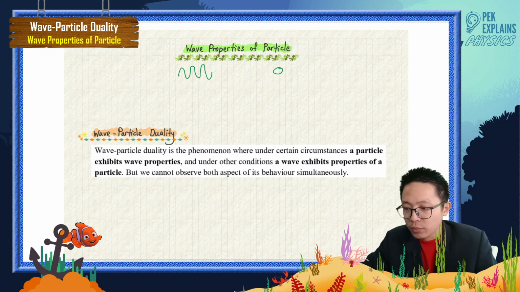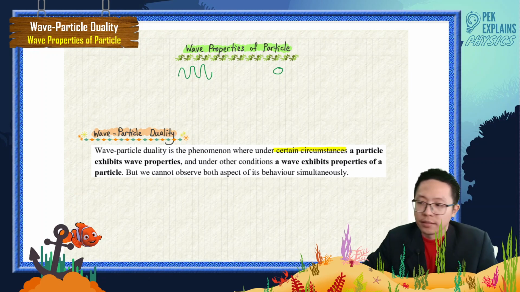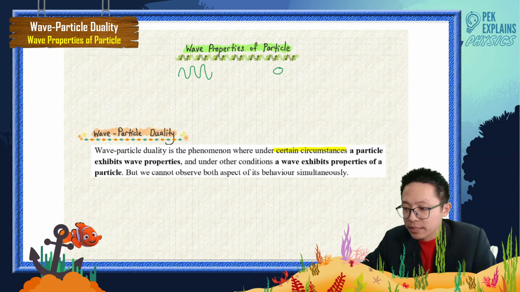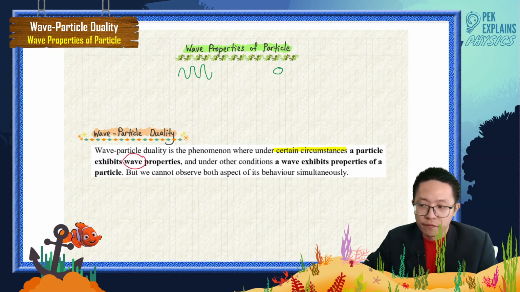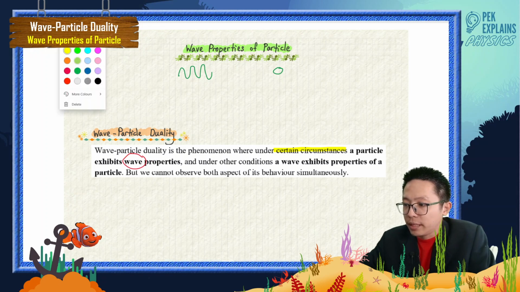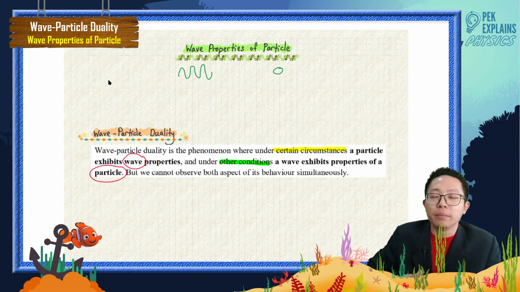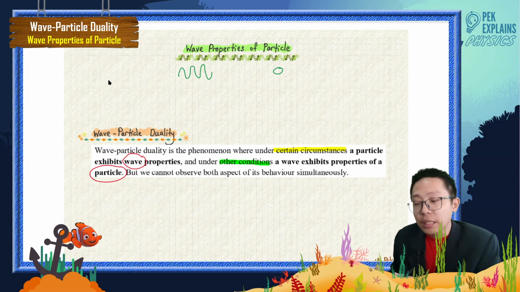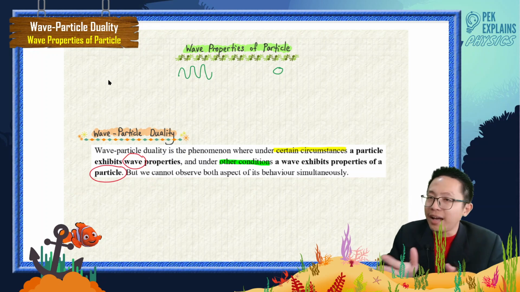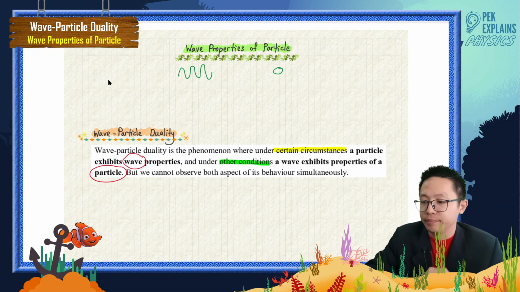So what you can see here is they say under certain circumstances it is a wave, and under other conditions it exhibits particle property.